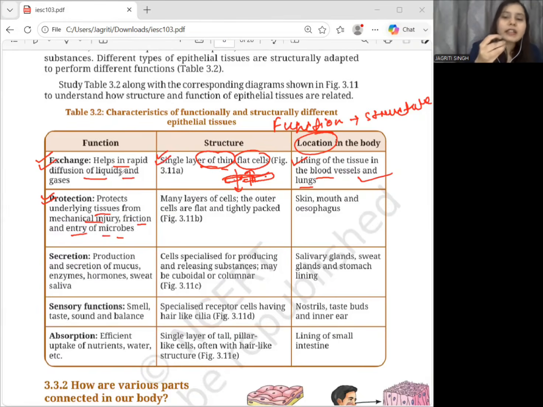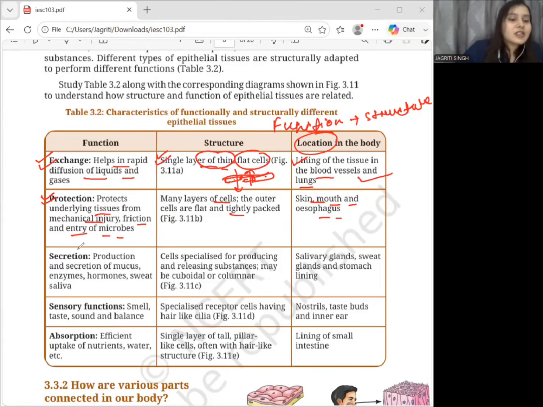No, right? So therefore, the tissue has so many layers, okay? So that the outer cells are flat and they are tightly packed as well, okay? And what about the location? If we talk about the location, it is present in skin, mouth, and esophagus, okay? Now, the question is, why is the structure suitable? So we know that our skin faces so much mechanical stress and possible injury as well, right? So the mouth and esophagus also experience friction as food moves through them. Therefore, having many layers of cells will provide better protection.